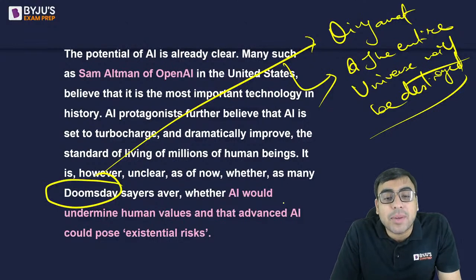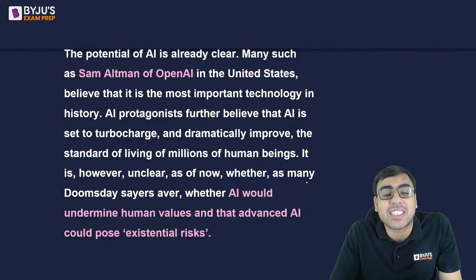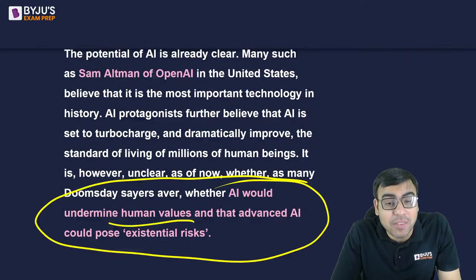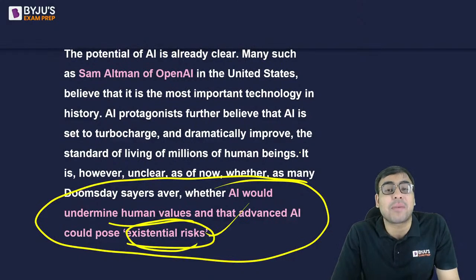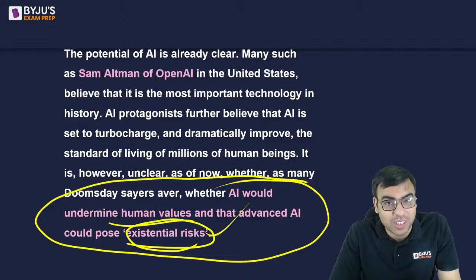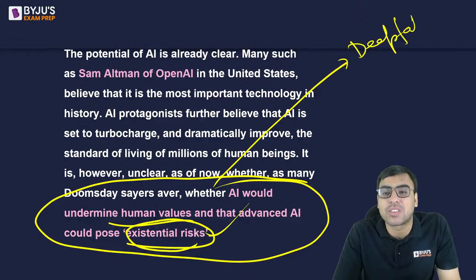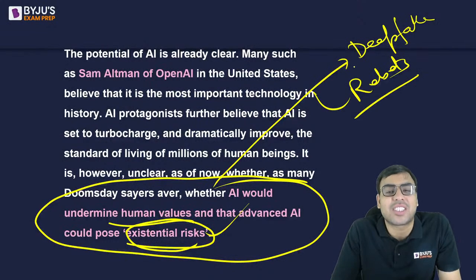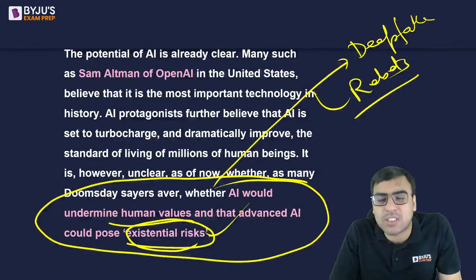So they say कि those who give the negative aspect of AI, or those who are critical of AI, they say that yes, it might undermine human values and could pose existential threat or risk. Maybe the human lives will be destroyed also. The negatives are so dangerous, like deepfake, fake news, and maybe robots might be able to actually capture or, let's say, overpower us, something like that. Okay, so these are the other aspects the author is talking about.